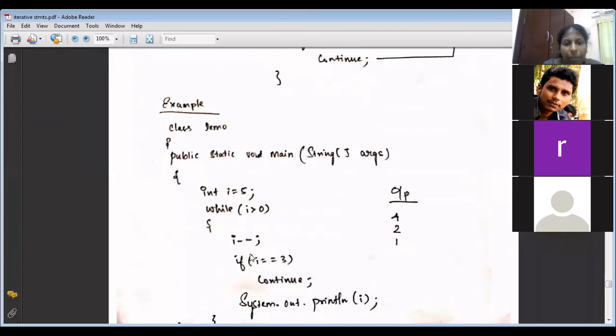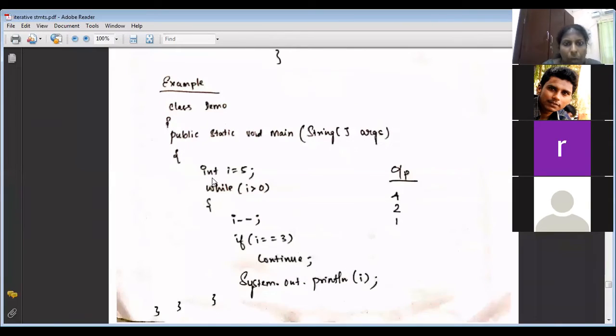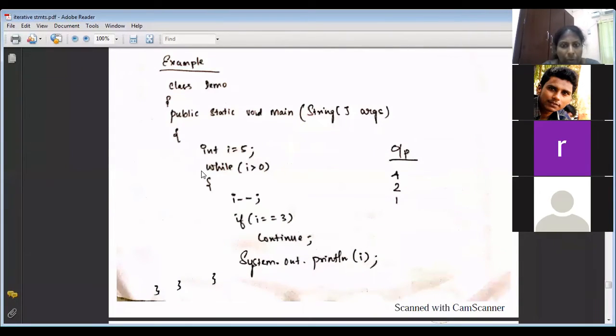int i equal to 5. I've written a reverse loop, so i starts from 5. If i greater than 0, i minus minus. So first i is 5, and i minus minus means it will become 4. 4 equal to 3 is false, so it will go and print with System.out.println. So I get 4. Then it will go to the while loop.